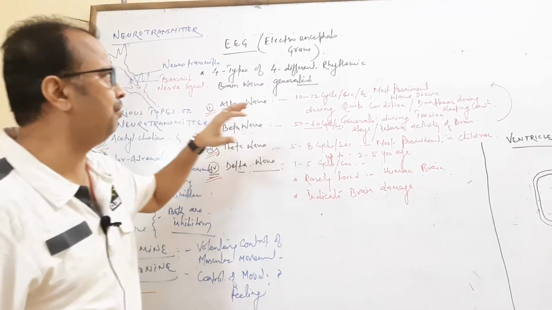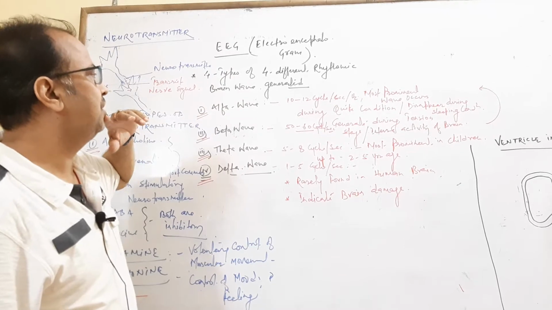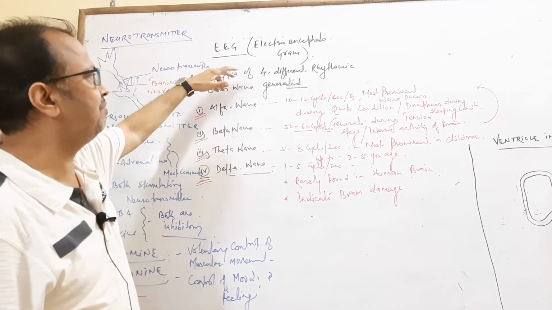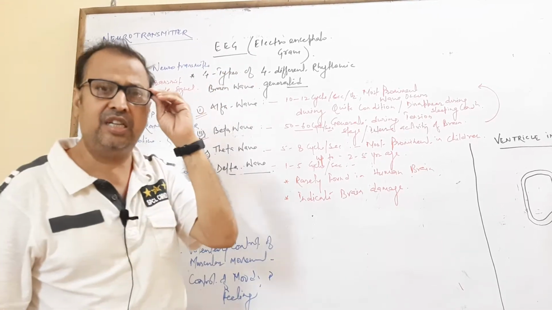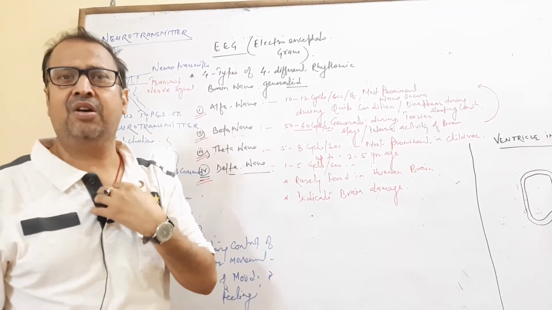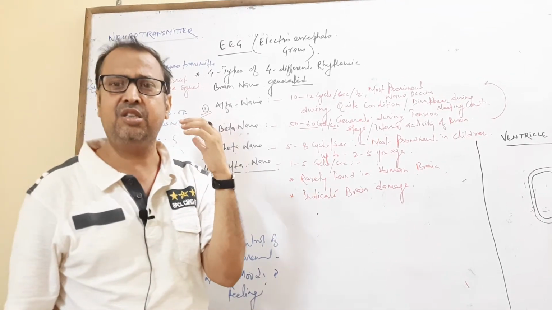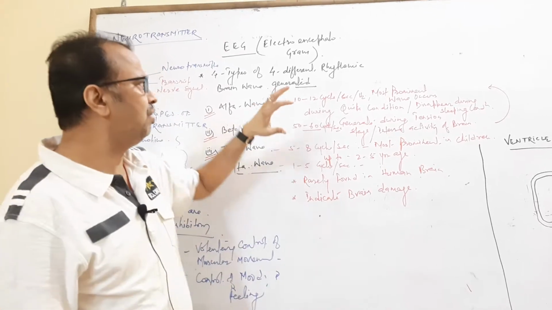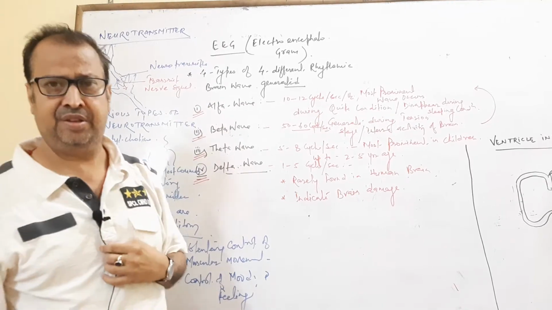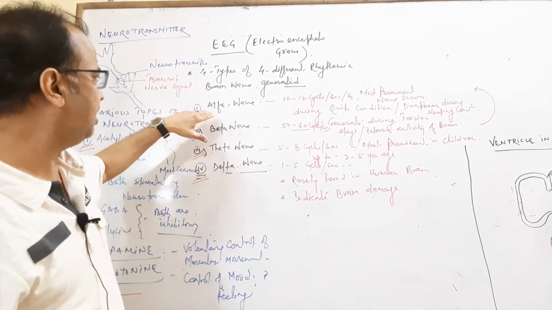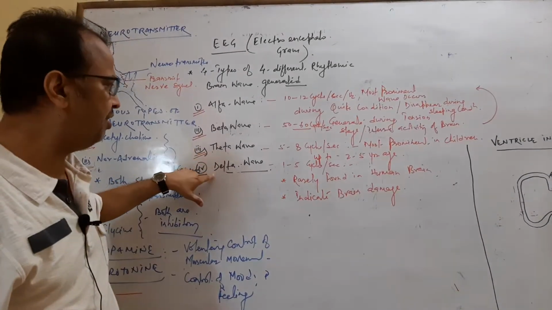Hello friend, now we are going to start the electrical wave signal of the brain. That electrical wave signal is called EEG. EEG is just a measurement of the electrical signals or impulses passing through the neuron. There are various types of rhythmic brain waves generated: alpha wave, beta wave, theta wave and delta waves.